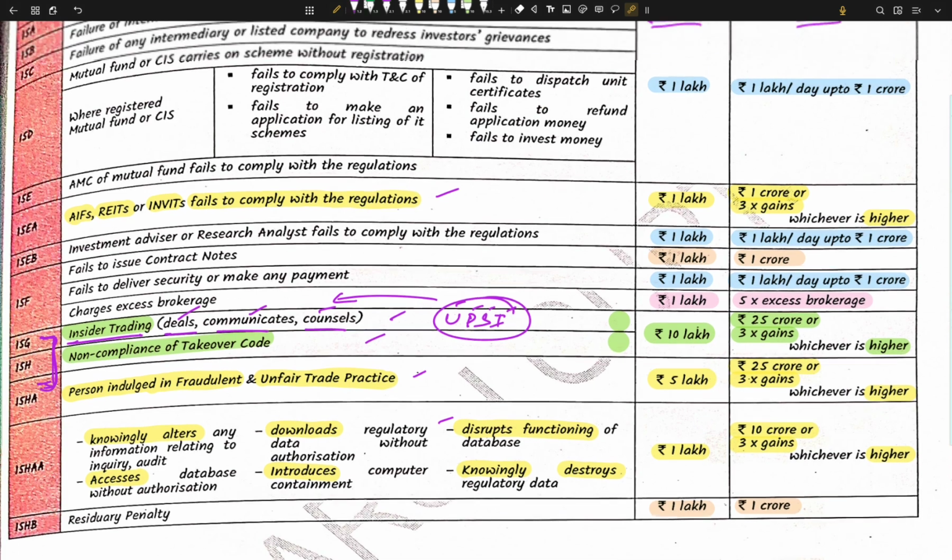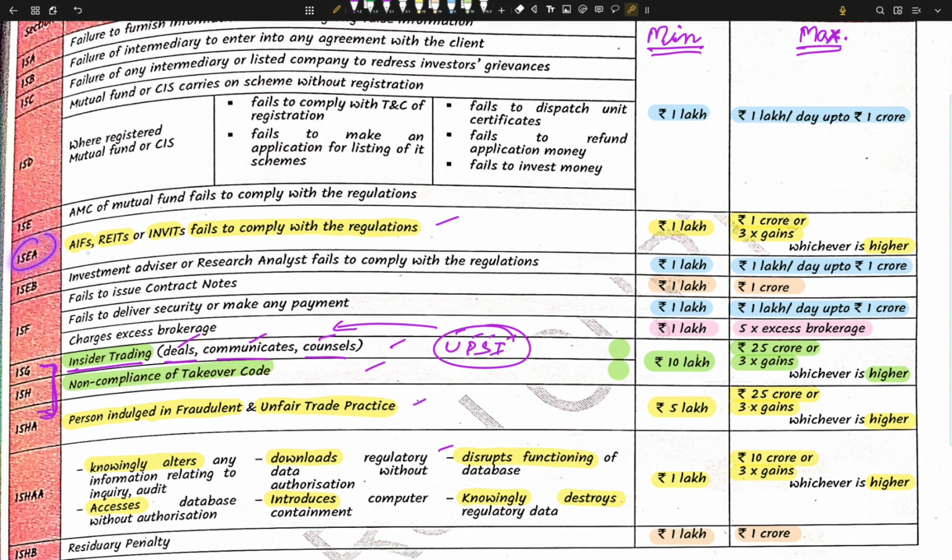Okay, so next we are discussing 15EA, that is AIFs, REITs and InvITs failing to comply with the regulations. The minimum penalty is the same as 15HAA, that is 1 lakh, and the maximum is 1 cr, or 3x the amount of gains made. So here it is 10% of this: 10 cr, 10% is equal to 1 cr, no? So this is 1 cr or 3x the gains made, whichever is higher.